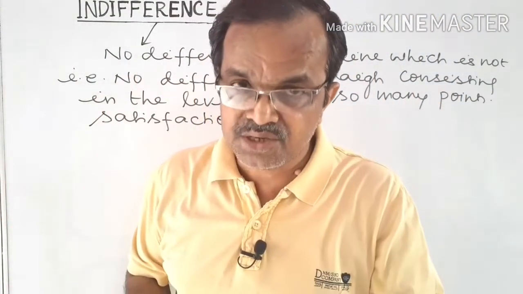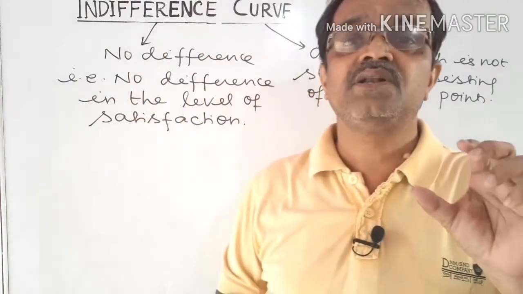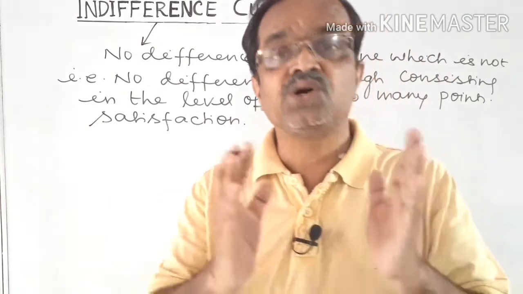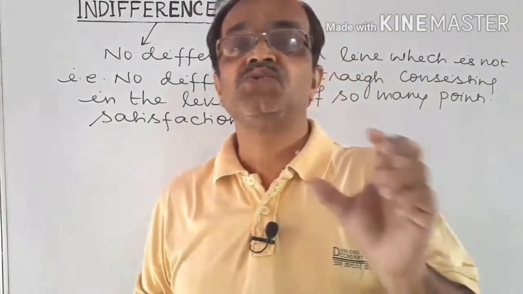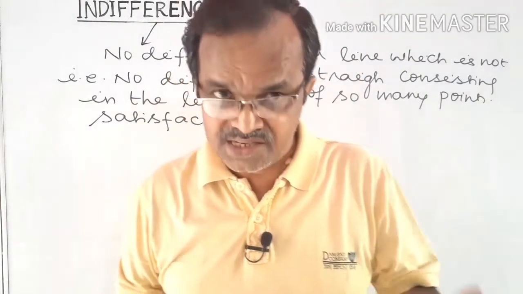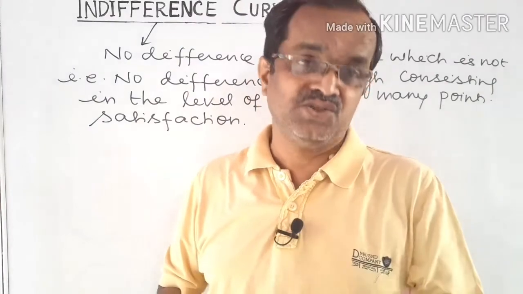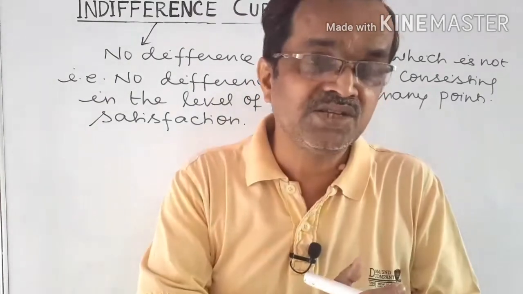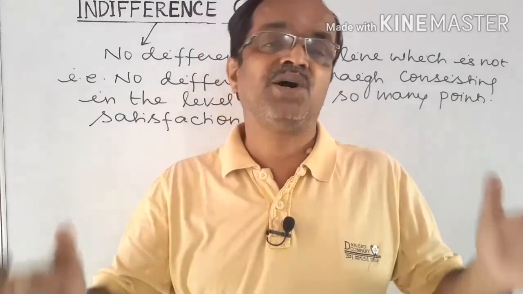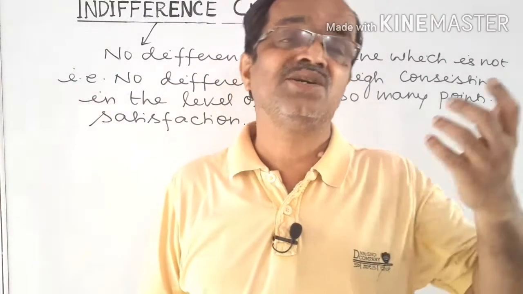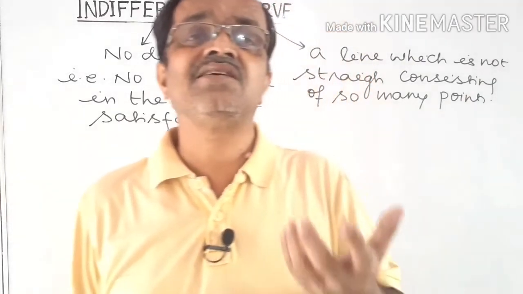Indifference curve is a curve which shows all the possible combinations of two commodities that the consumer gets out of his total income with given prices, and which give the same satisfaction to the consumer, because the consumer feels no difference in the level of satisfaction so far as all the bundles of the two commodities are concerned. And that is all about the indifference curve, the simple literal meaning.